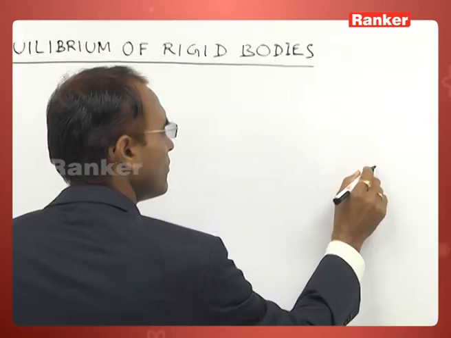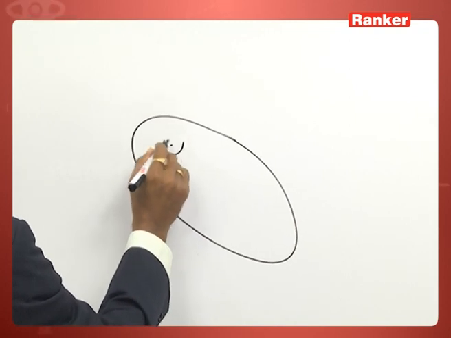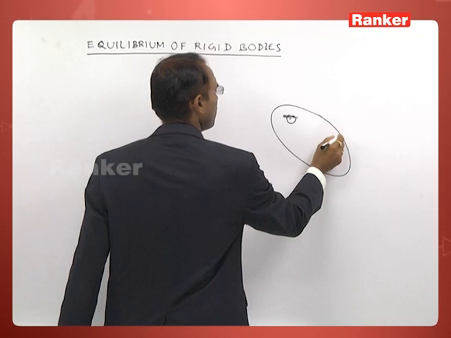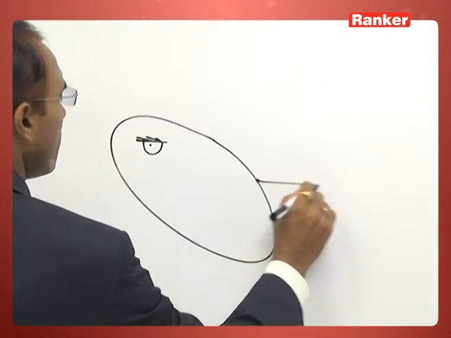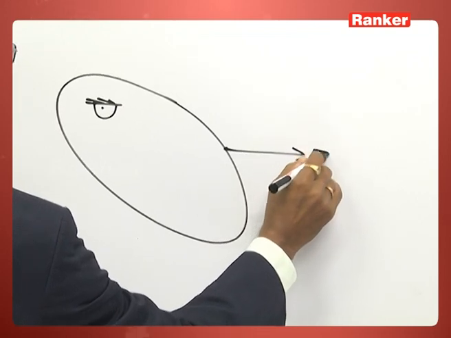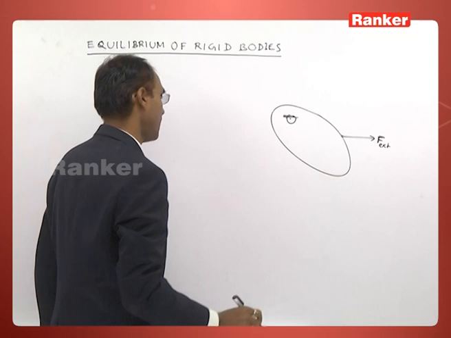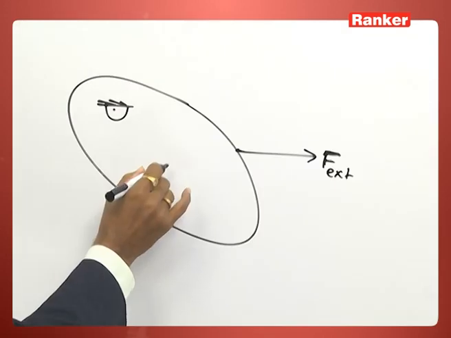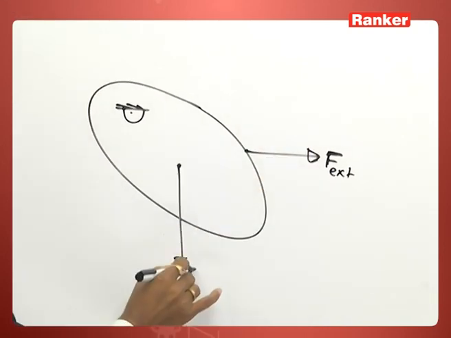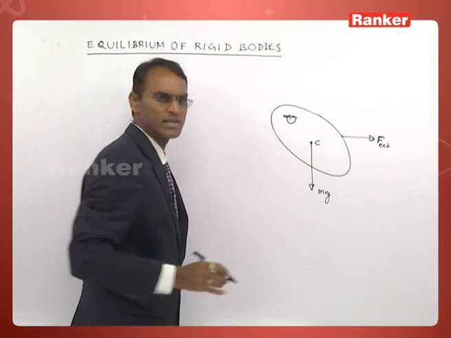For instance, this rigid body is folded in this direction by an external force, and gravity is pulling it down, which is acting at the center of mass.